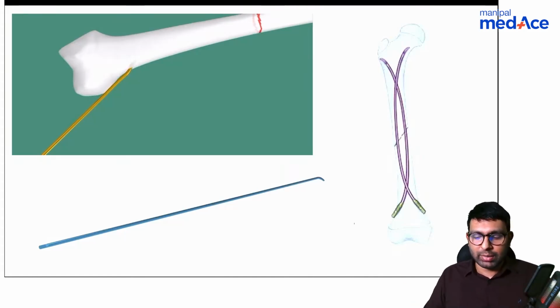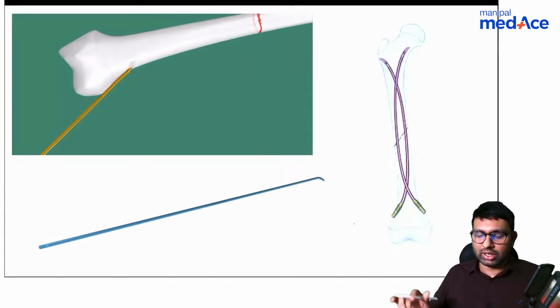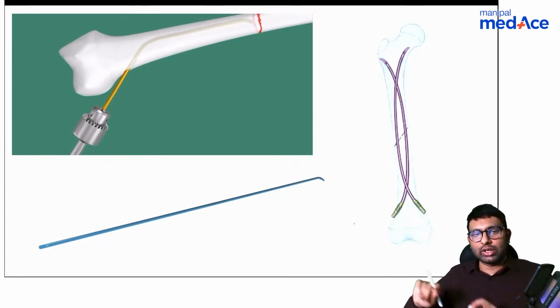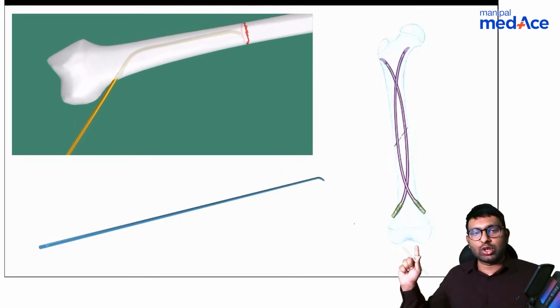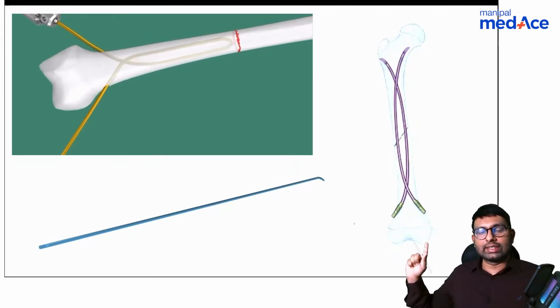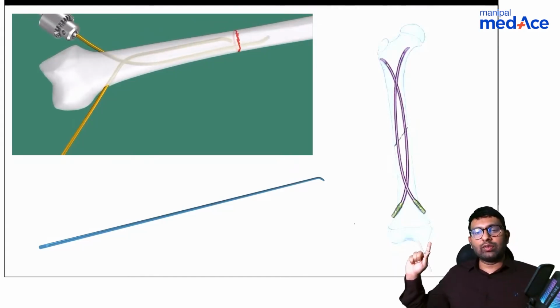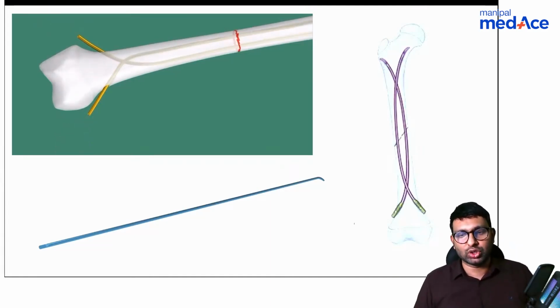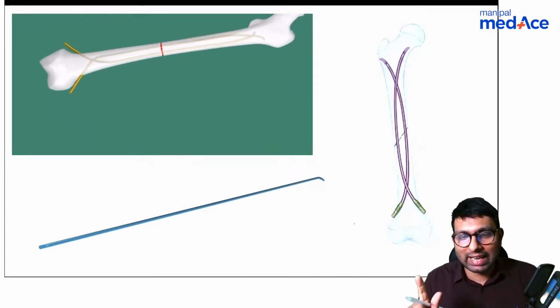Look at that image here. Look at the animation here. Can you see how they're making a small hole and then stacking one tense nail inside? Now this tense nail is going to go and sit inside, and because it can be manipulated a little, you can stack both nails in this cross fashion. One nail has been put inside, now they're putting another tense nail inside. So this way you are getting fixation in pediatric fractures, or even in forearm fractures. This is called as a titanium elastic nail system, or in short it is called as TENS.